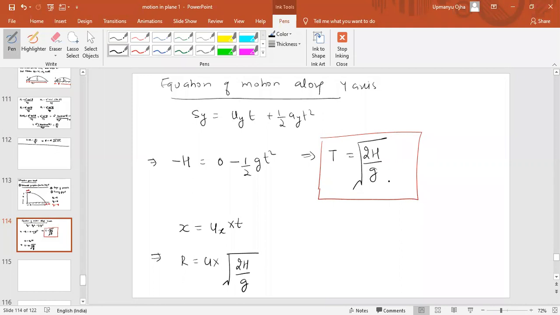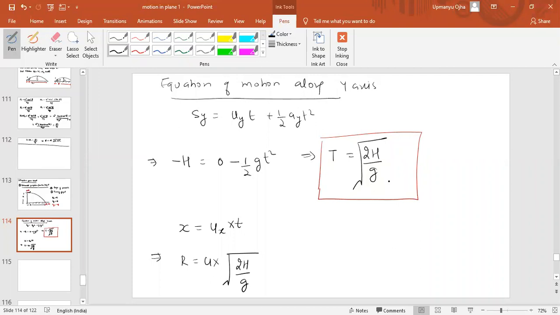Did you understand this horizontal projectile? Acceleration along the x-axis, ax, will be 0. Displacement along the y-axis is minus h. Initial uy will be 0, because we are throwing the ball horizontally.